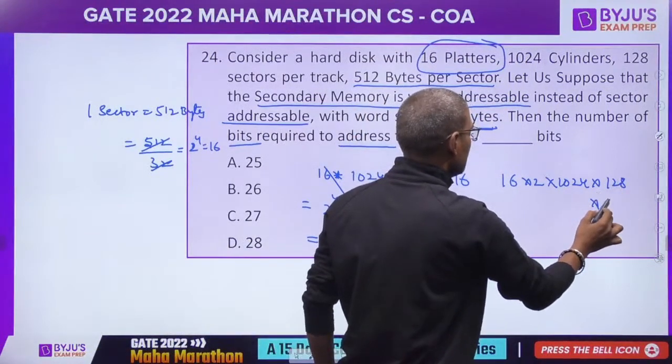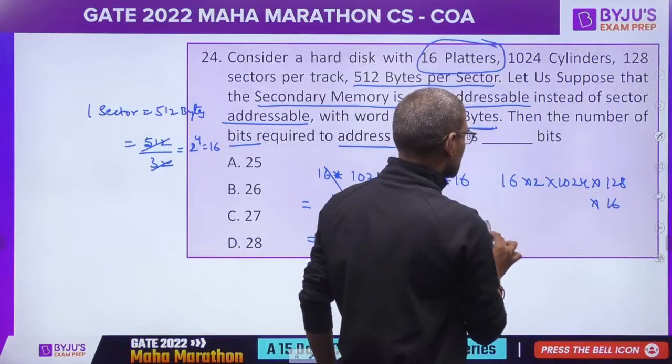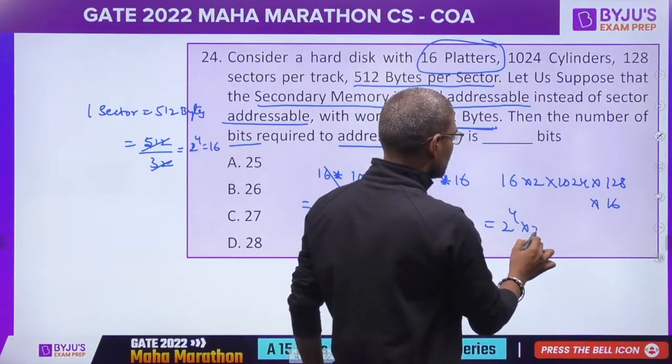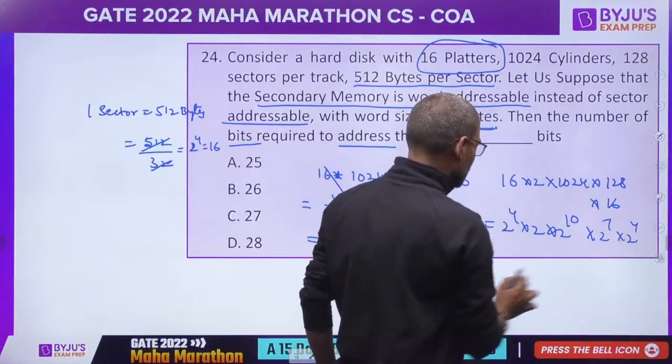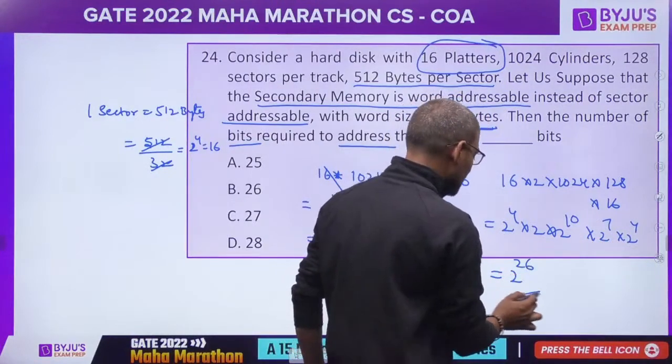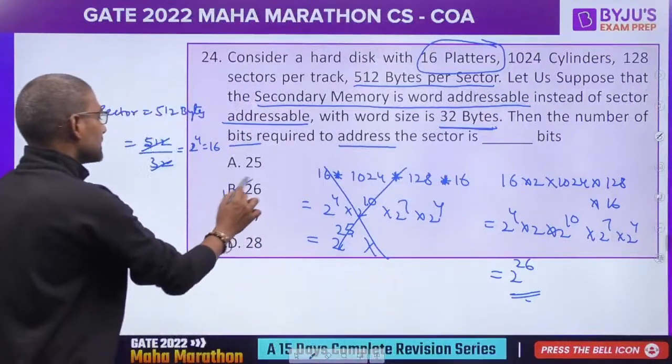Every sector is having 16 words. So this would be 2 raised to 4 into 2 into 2 raised to 10, 7 and 4. This would be 2 raised to 26. So 26 bits.